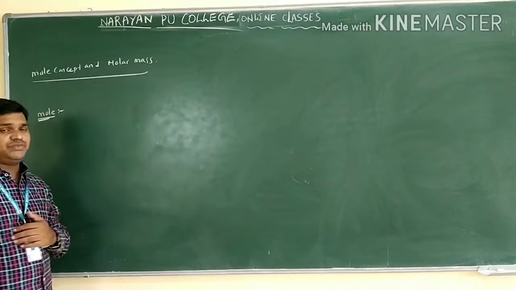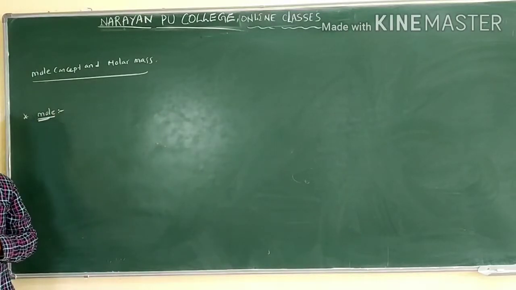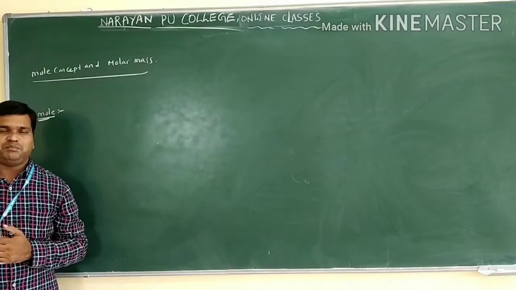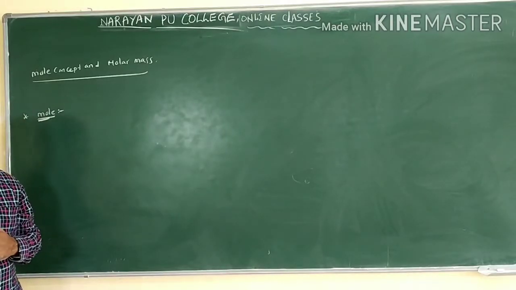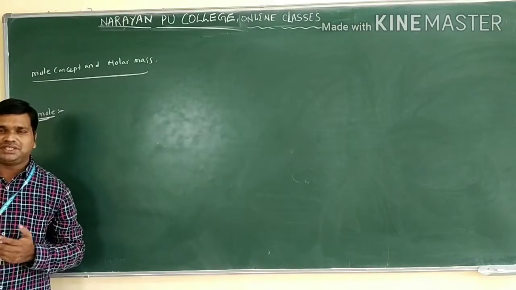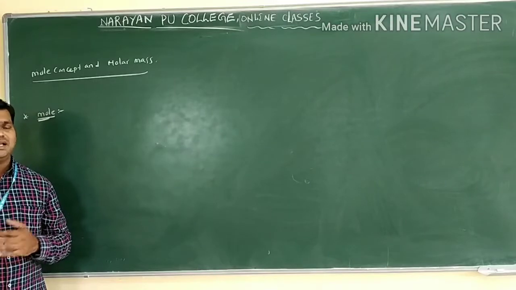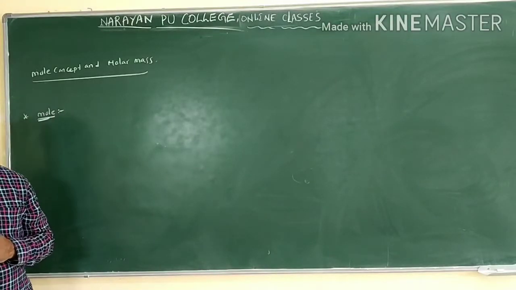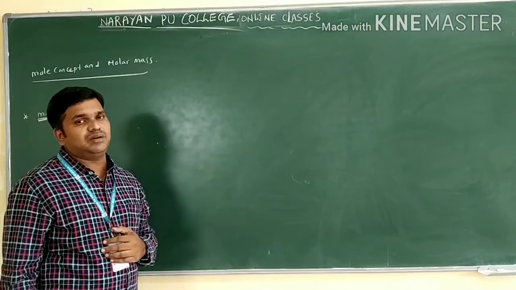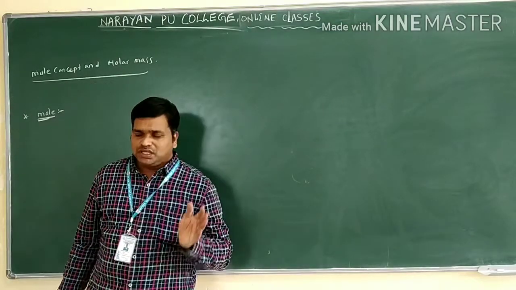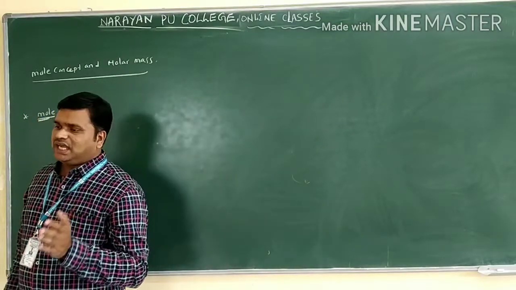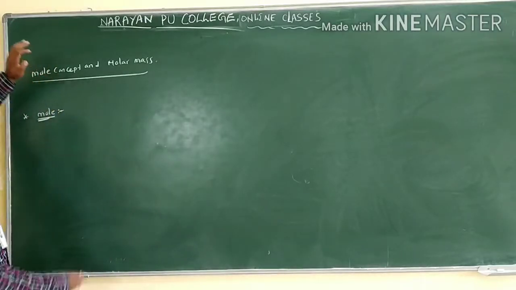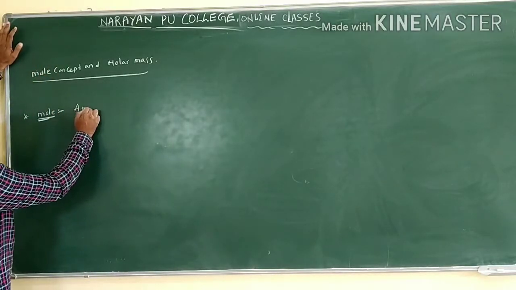How can we define the mole? The amount of substance that contains as many particles as are exactly present in 12 grams of the C12 isotope. This is the definition of mole, the amount of substance.